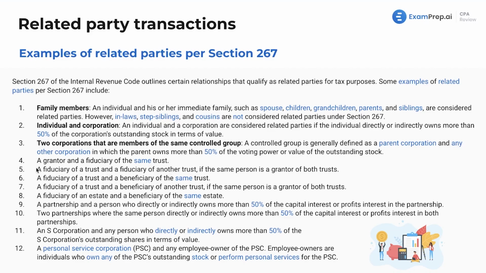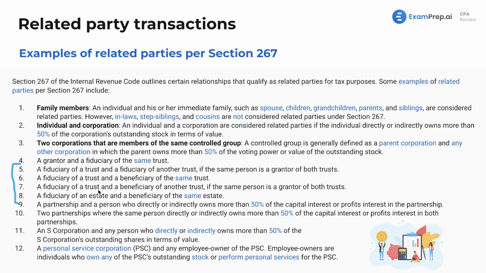We've got other examples here: a grantor and a fiduciary in the same trust, a fiduciary of a trust and a fiduciary of another trust if the same person is a grantor of both trusts. A bunch of trust lingo here. A lot of similarities also, but this is more for trust taxation. These are not as important as some of these other ones, but let's run through them anyway. A fiduciary of a trust and a beneficiary of the same trust. So within trusts, basically anyone involved in that same trust will be considered related parties.